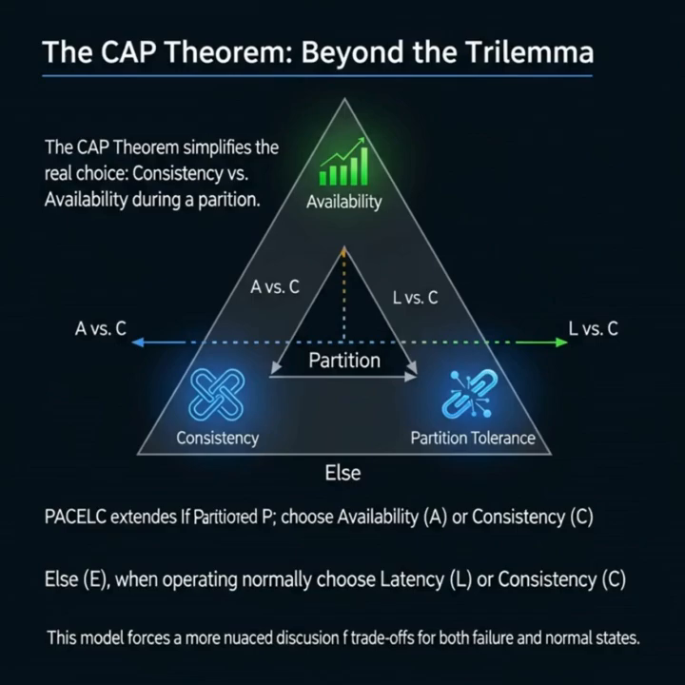This reframes the conversation. Are you building a banking system where consistency is non-negotiable, even if it means higher latency during normal operations? Or are you building a social media feed where high availability and low latency are paramount and eventual consistency is acceptable? PACELC forces you to consider the trade-offs during both failure modes and normal operations, leading to a much more resilient and user-aligned design.